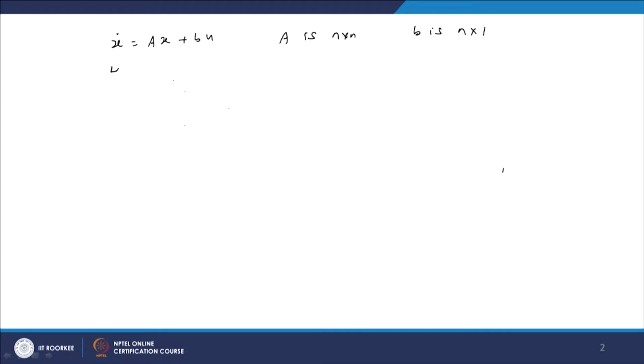Now let U, the control, be a feedback control of the form Kx, where K is an unknown row vector, and so when we substitute the control in this equation we will get Ax plus BKx, so that will finally become (A plus BK) x.